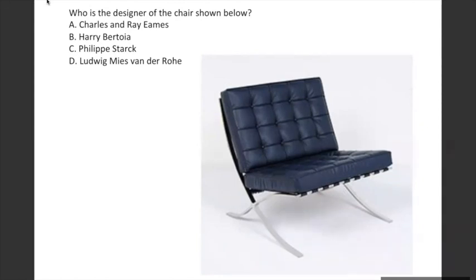What I said was the purpose of that object. I found it. What it's called is Juicy Salif, S-A-L-I-F, also known as the Lemon Squeezer by Alessi.